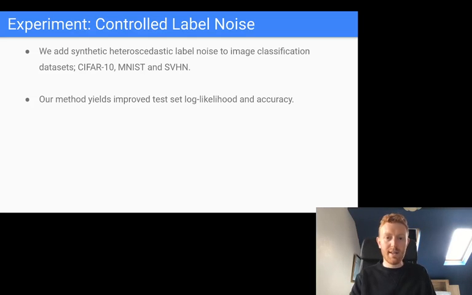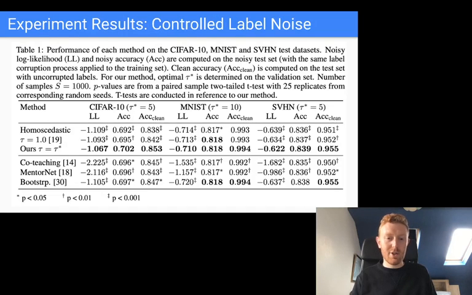The first is that we add some heteroscedastic label noise to standard image classification datasets, so CIFAR10, MNIST, and SVHN. This table shows that when we add this label noise to these datasets, we get better log likelihood, better accuracy on the test set, and also better accuracy on the clean test set, so when there's no label noise added to the labels.